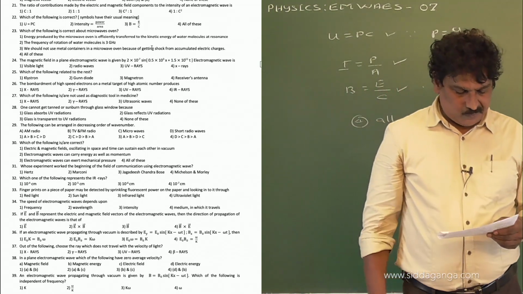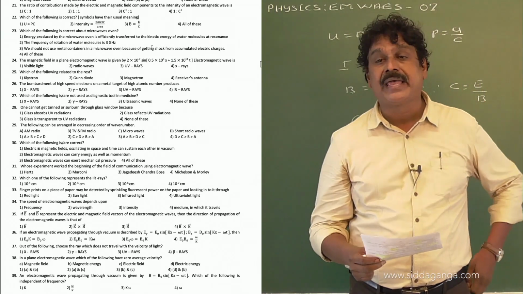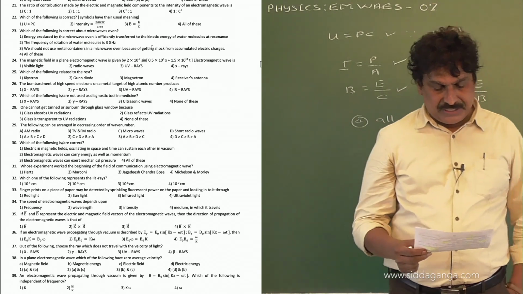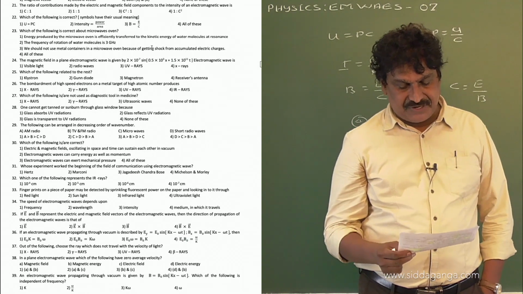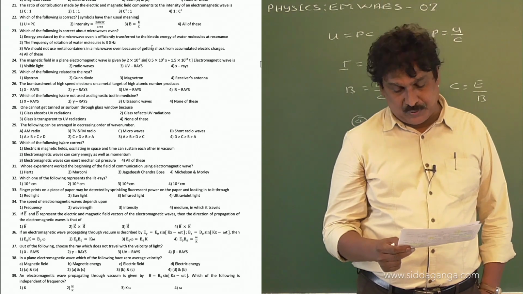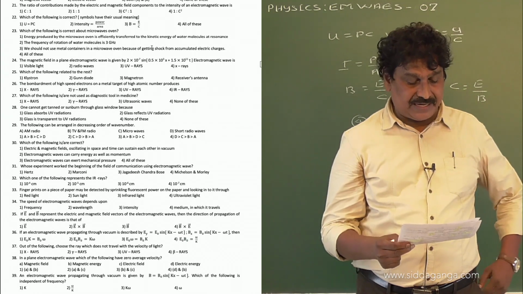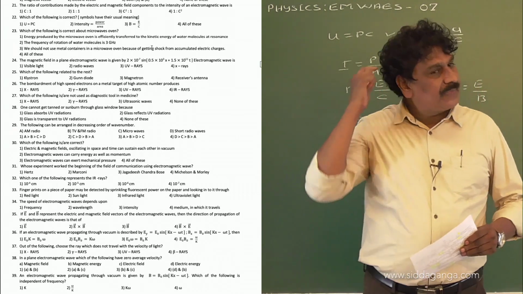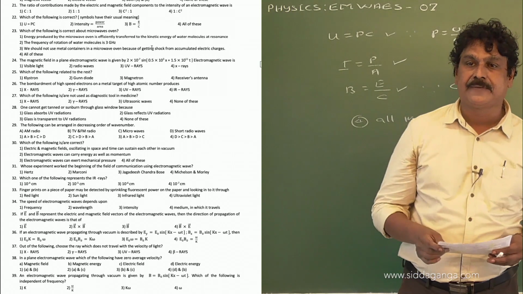Question 23. Which of the following is correct about microwave oven? Option 1, energy produced by the microwave oven is efficiently transferred to the kinetic energy of water molecules at resonance. Here in a microwave oven, microwaves of suitable frequency are produced.